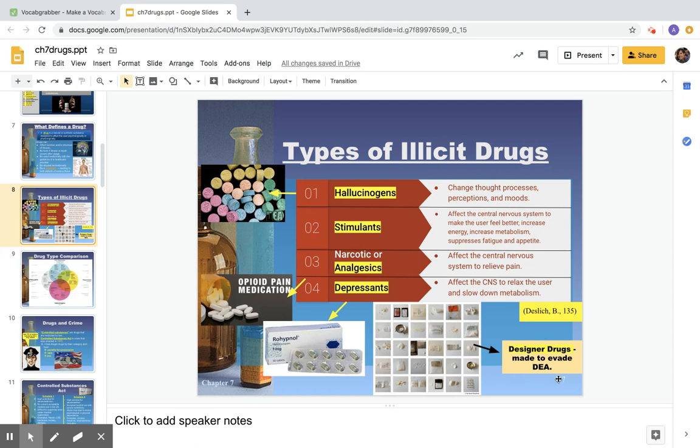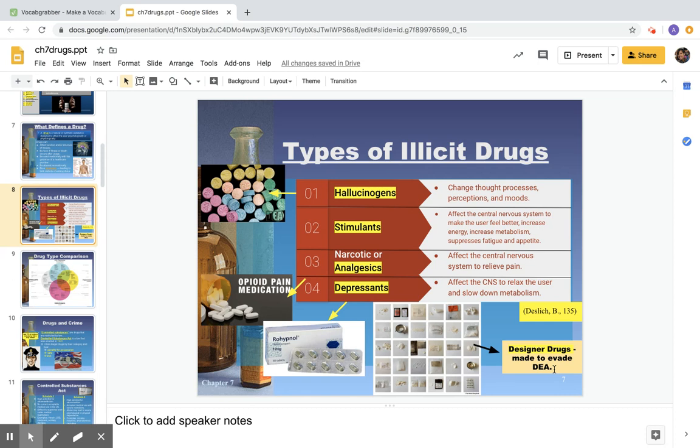Down here we have designer drugs. Designer drugs are not actually in these classifications here. They could fall into a couple of them. Most likely they're going to fall into the analgesic range. But designer drugs are made with the intent to evade the Drug Enforcement Agency. And so we see the DEA here. The Drug Enforcement Agency's job is to find these drugs, regulate how they're used and distributed, making sure they're not on the streets.